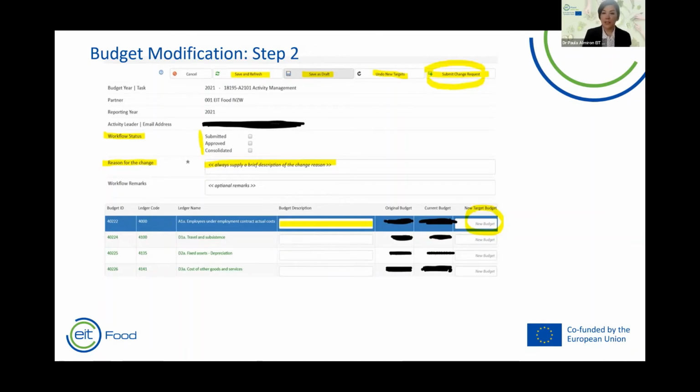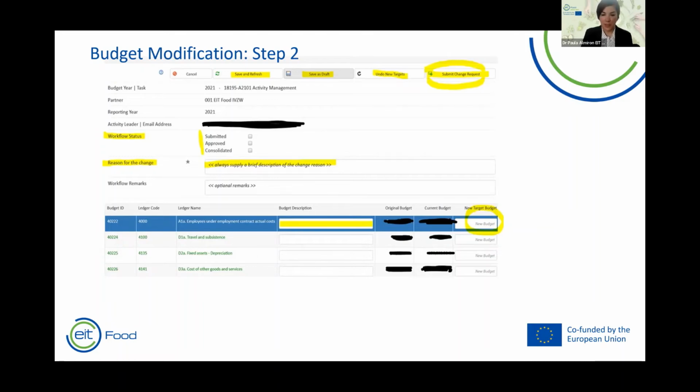After that, you apply the changes and you can select different options. For example, save and refresh, save as a draft, and submit change request. Okay. If you don't click on submit change request, your budget amendment request will not be saved. It will be saved as a draft, it will not be, let's say, effective. Effective as in a submission.